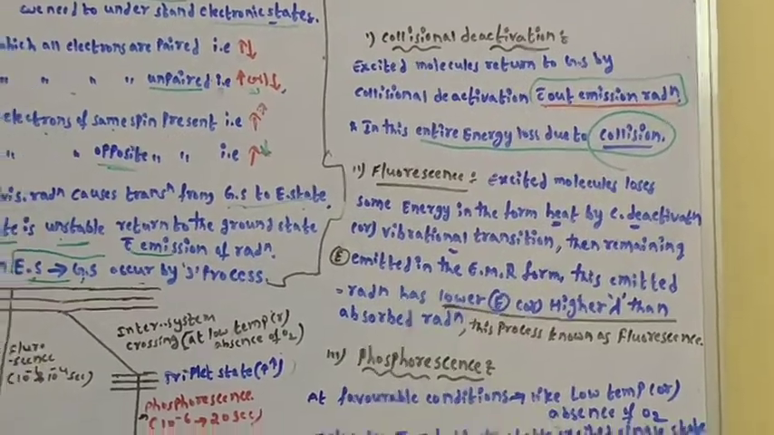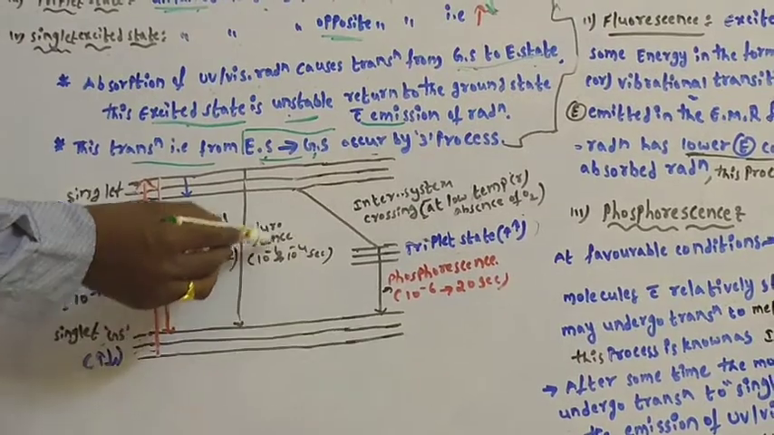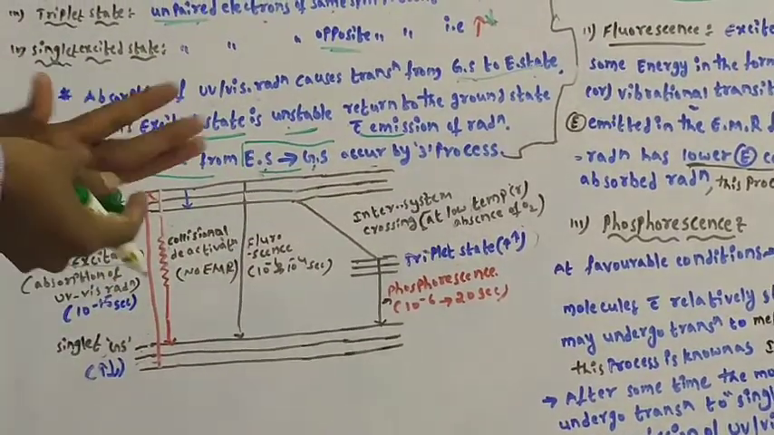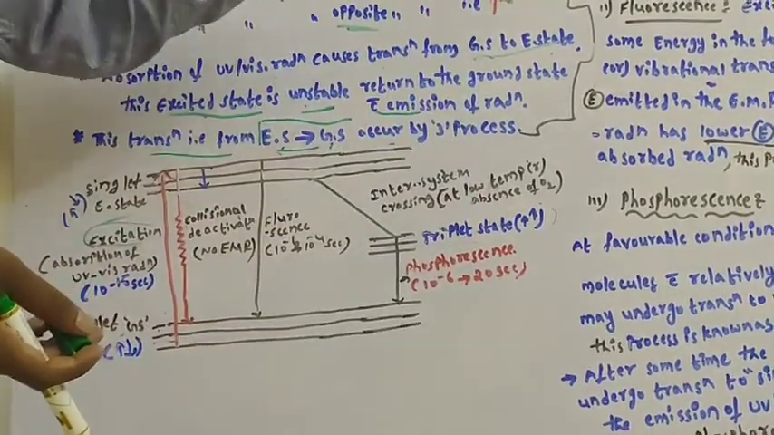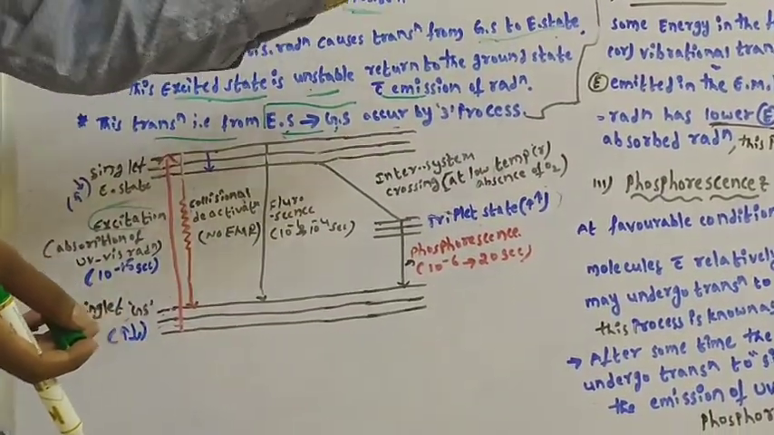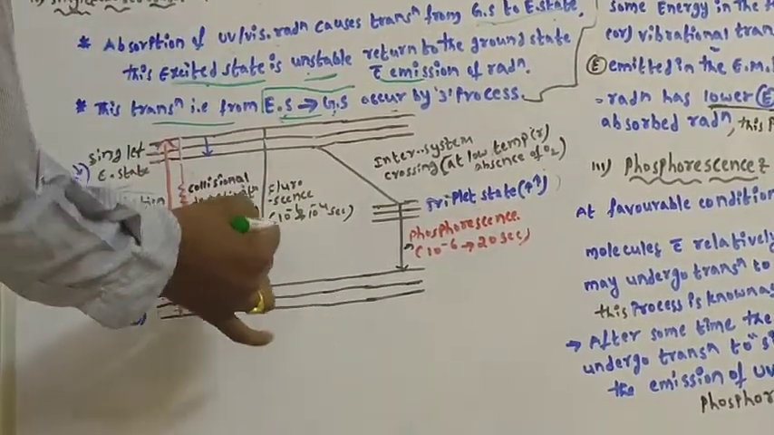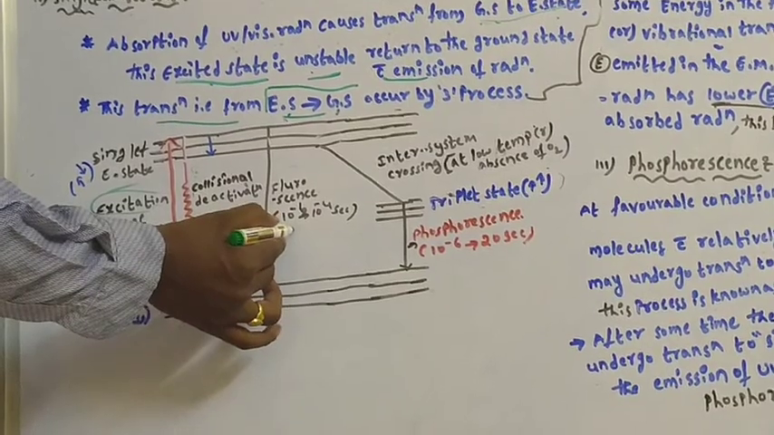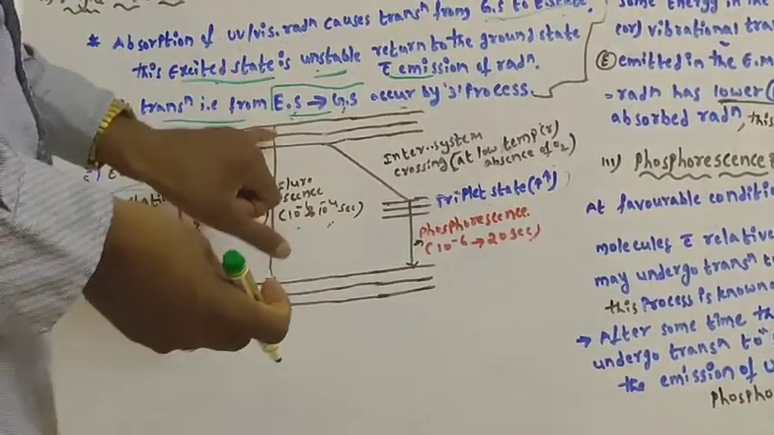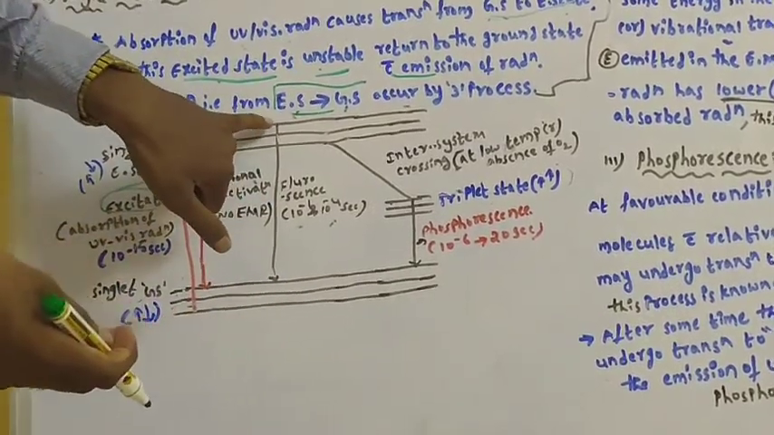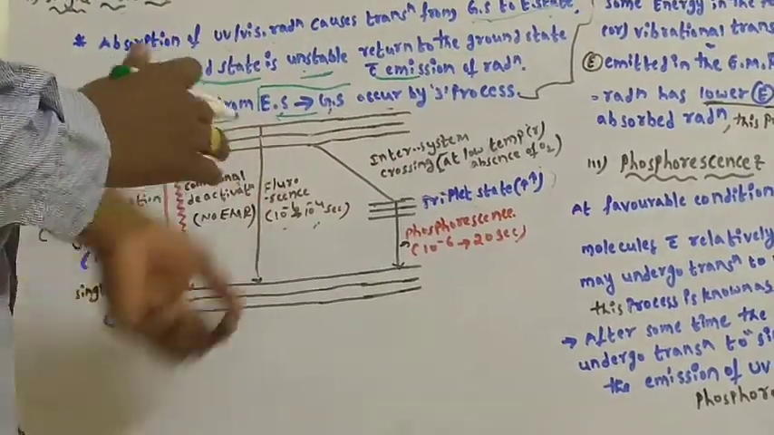The next process: some excited molecules return to the ground state by fluorescence. We know that in fluorescence or phosphorescence, the emitted radiation has a higher wavelength than the absorbed radiation. We already saw the definition of fluorescence. It occurs in 10 to the power of minus 6 to 10 to the power of minus 4 seconds. This is fluorescence, from excited state to ground state.